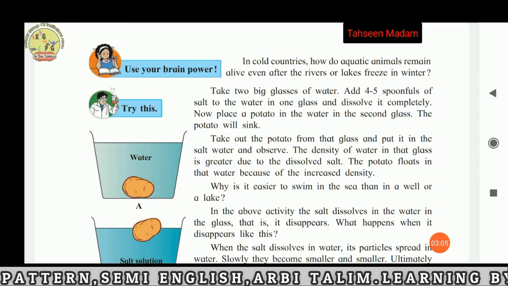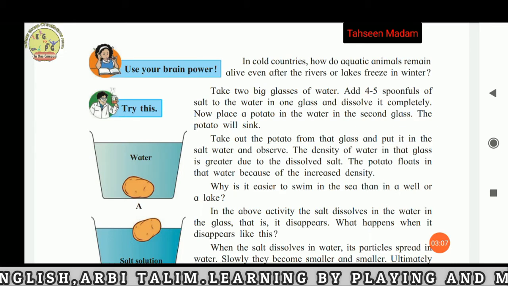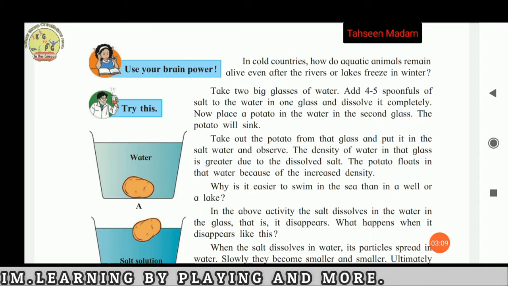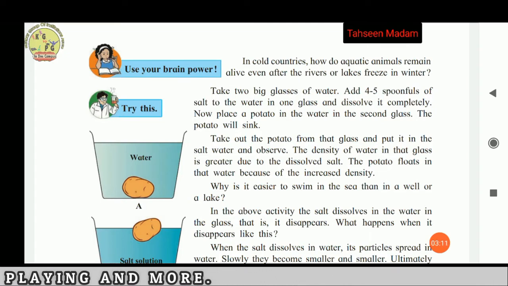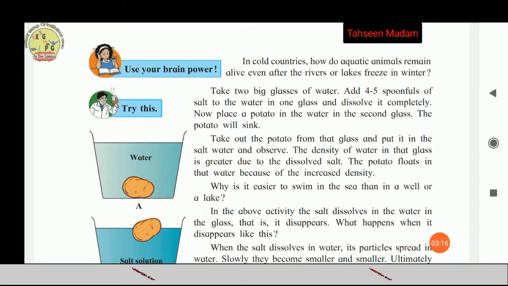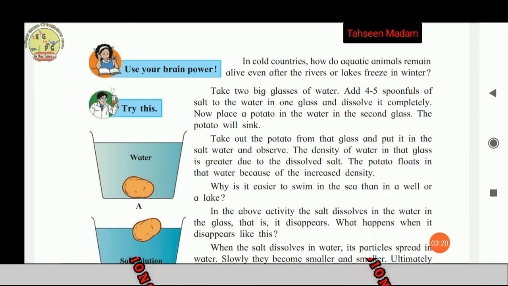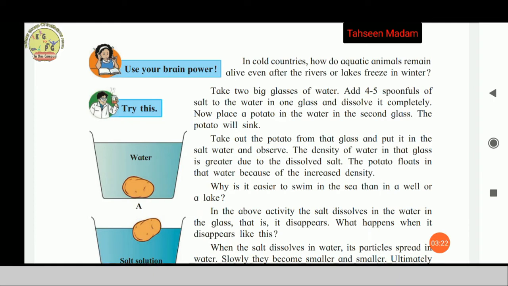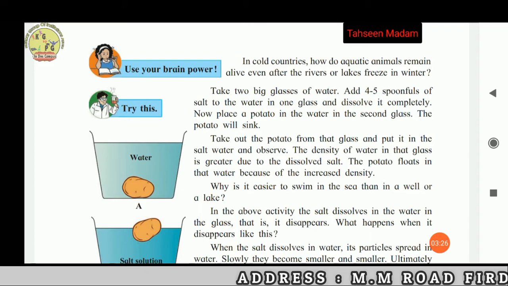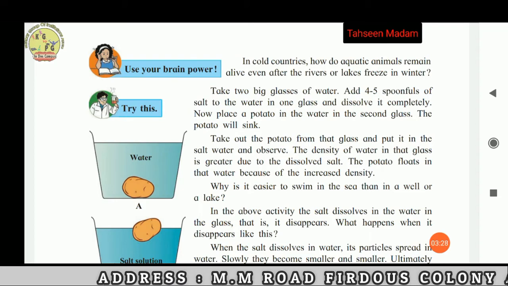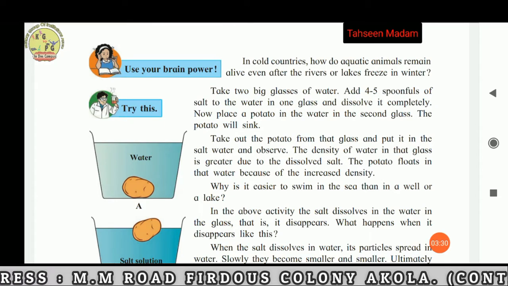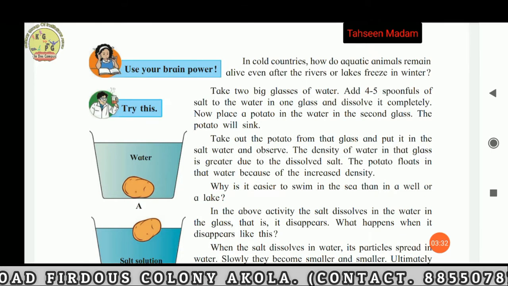Take 2 big glasses of water. Add 4 to 5 spoonfuls of salt to the water in one glass and dissolve it completely. Now place a potato in the water in the second glass. The potato will sink. Take out the potato from that glass and put it in the salt water and observe.